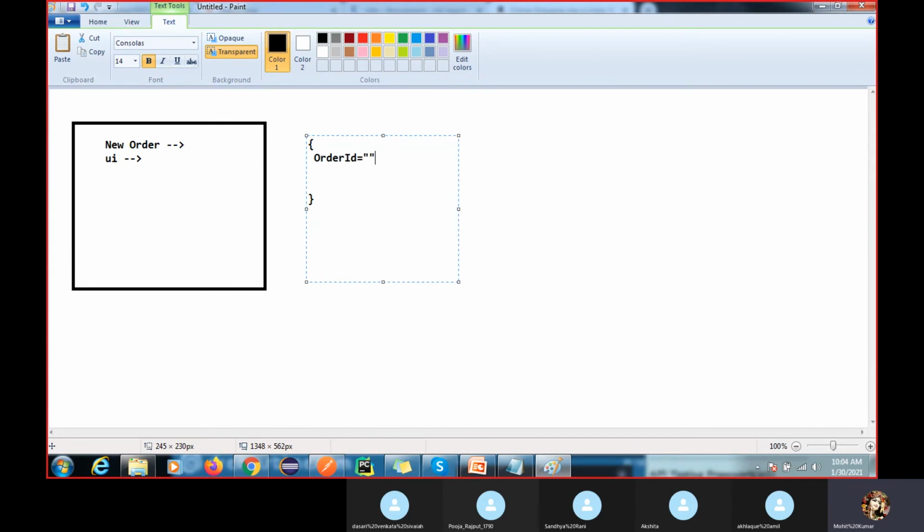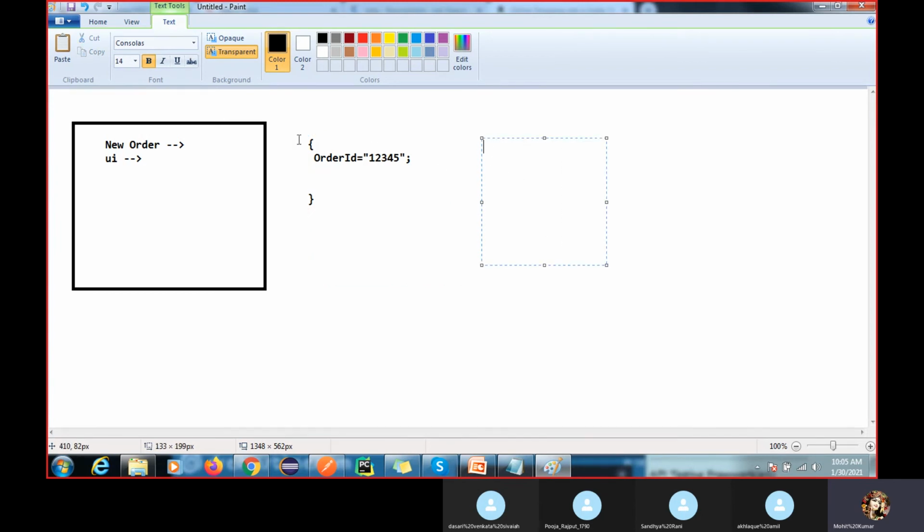Okay, so this is the order ID, and if I hit this, then we will get this simple data here. So this is very easy and it won't take much time, we are just going to validate the backend logic.